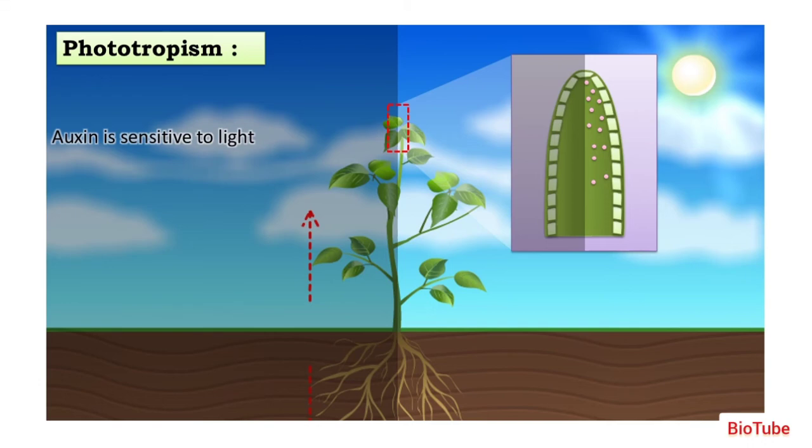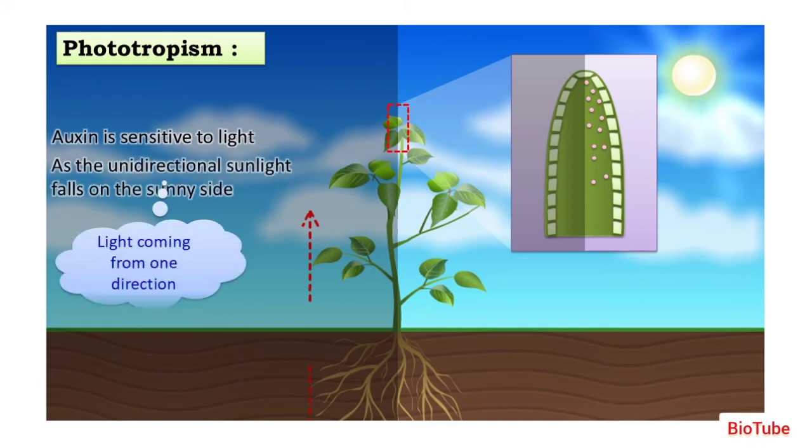It will diffuse from the sunny side to the shady side, that is from the source from where it is getting light to the other side. As the unidirectional sunlight falls on one side, the side facing the light gets more sunlight and the other side is in the shade, getting less sunlight.